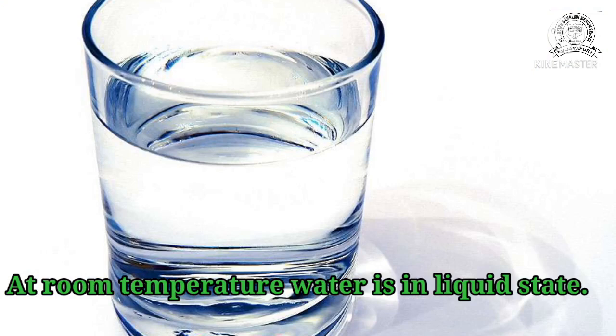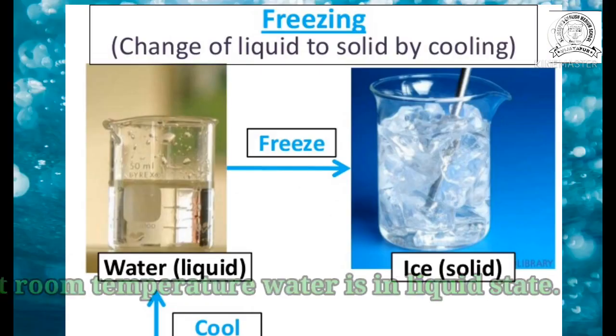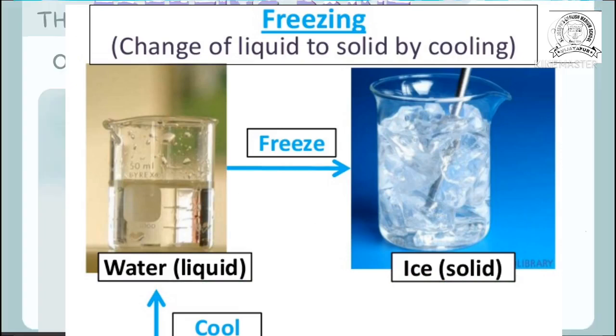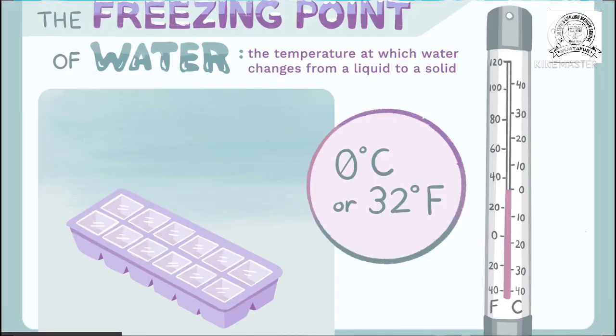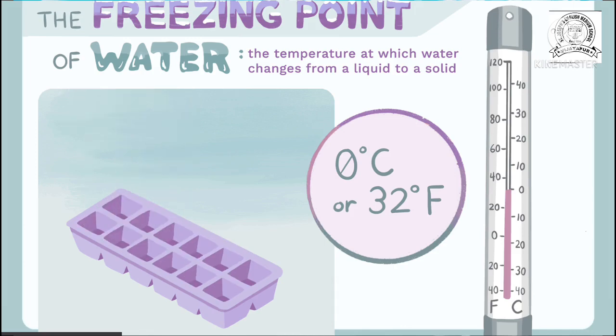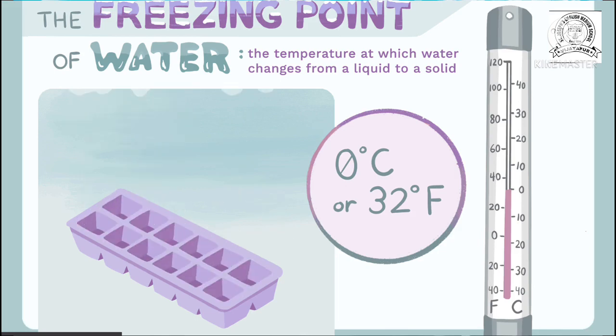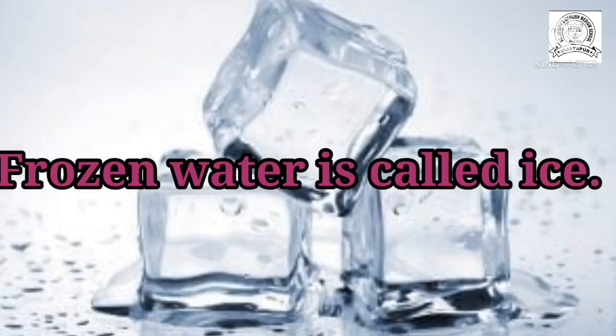But when you keep this water inside the freezer, what happens? Is it in the liquid form or solid form? It is converted into ice, right? So water at room temperature is in a liquid form, and when we keep it inside the freezer, it becomes solid. Got it?